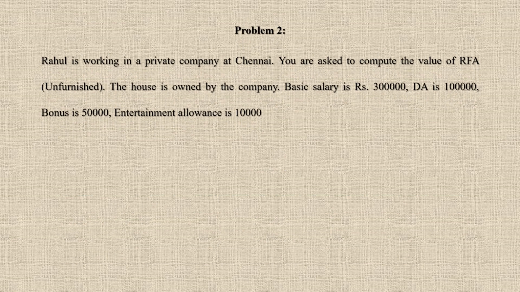So problem number 2. Rahul is working in a private company at Chennai. You are asked to compute the value of RFA unfurnished. The house is owned by the company. Basic salary is rupees 3 lakhs. DA is 1 lakh. Bonus is 50,000. Entertainment allowance is 10,000. So what you need to remember here is Rahul is working in a private company, number 1. We are going to calculate for an unfurnished house, number 2.